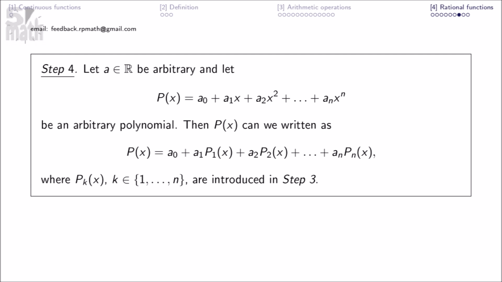Step 4. Let A in R be arbitrary and let p of x be an arbitrary polynomial. Then p of x can be written as this, where that are introduced in step 3.